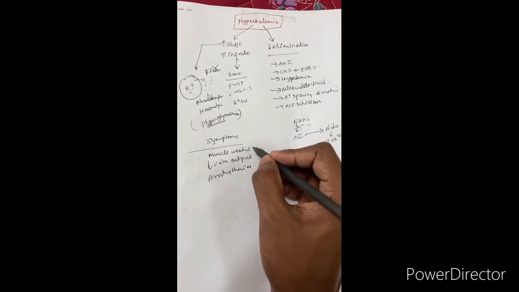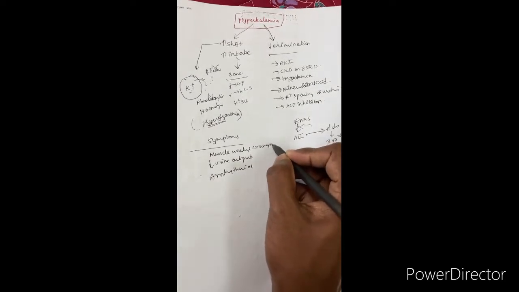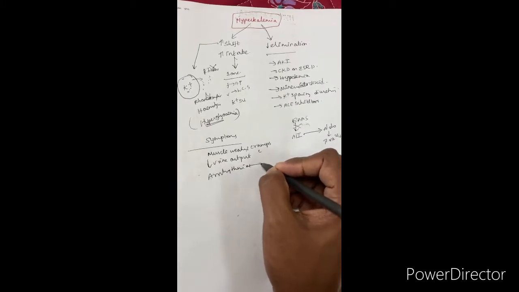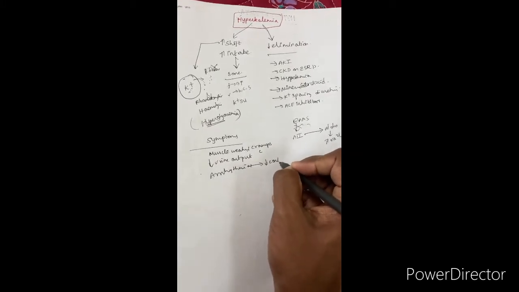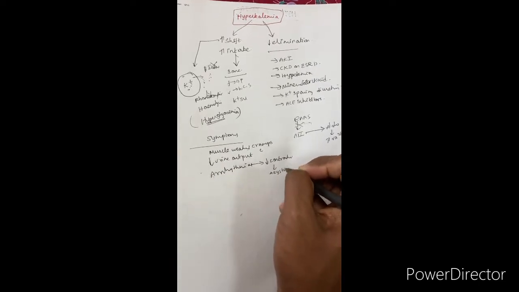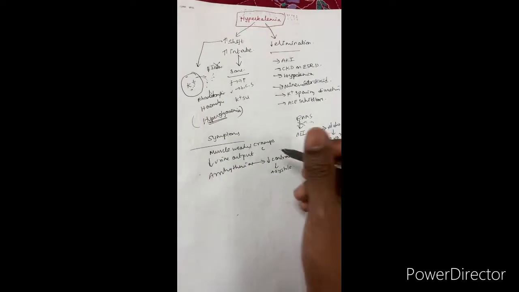Muscle weakness may present as cramps or twitches, followed by which the arrhythmias may progress. There may be decreased cardiac contractility, and in severe cases asystole can also result.